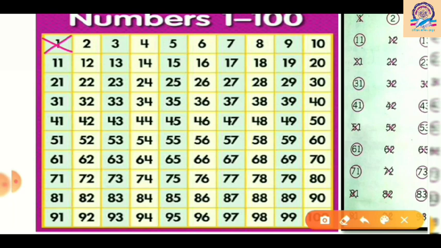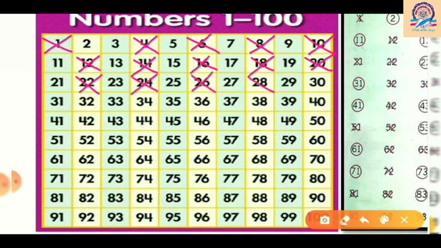Now 2 is a prime number. So let me circle it, or you can also leave it. Okay, I am leaving this one. Now the numbers which are divisible by 2, you have to cross out. So 4, then 6, 8, 10, 12, 14, 16, 18, 20. These all numbers are divisible by 2. Actually these are multiples of 2, so they will be divisible. So we have to cross out all these numbers.